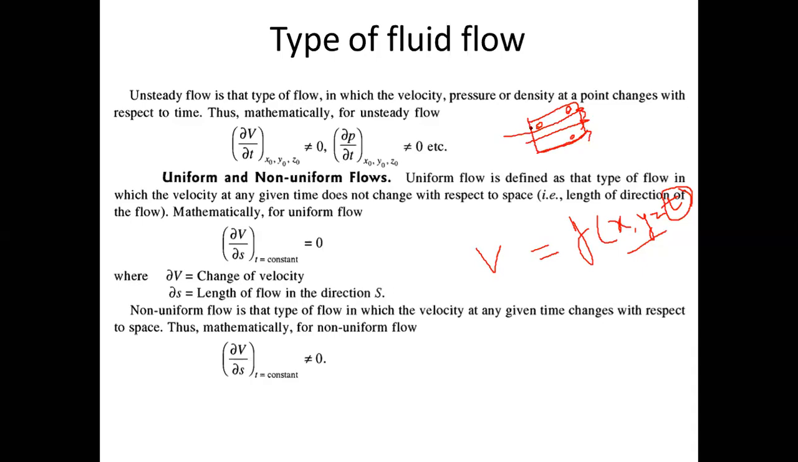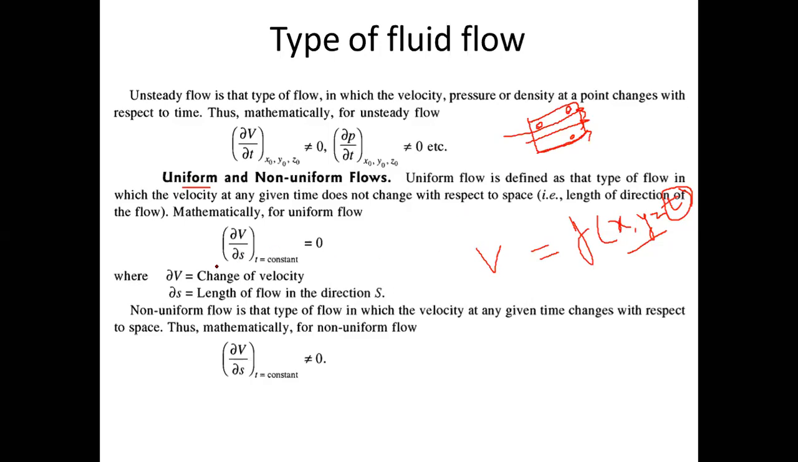If I need to summarize these types of flow, uniform flows are the flows where the velocity remains the same at different points at a particular instant of time. If you measure the velocity at this position, at this position, at this position at the same time, and it is the same, such flow is called uniform flow. Now if the velocity is different at these 3 points at the same time, you can say that is a non-uniform flow.